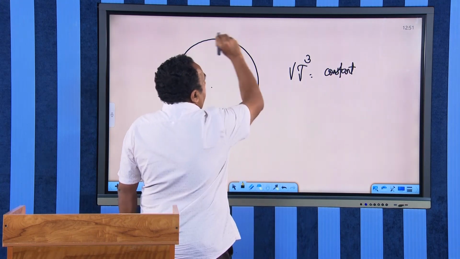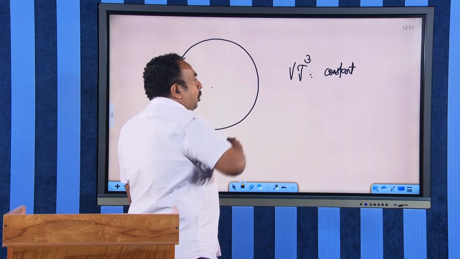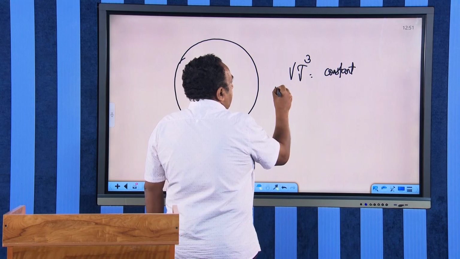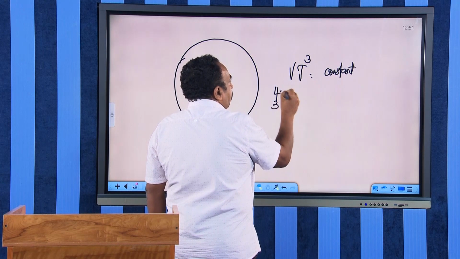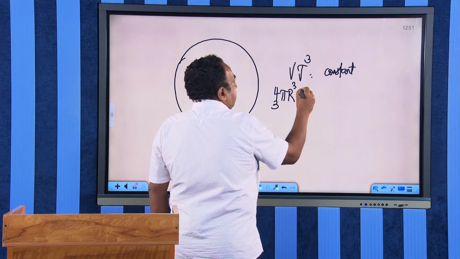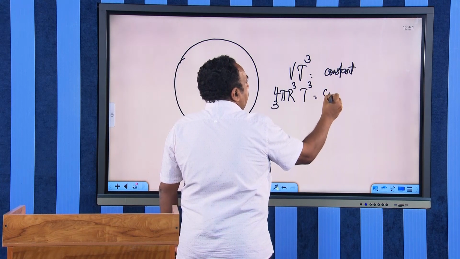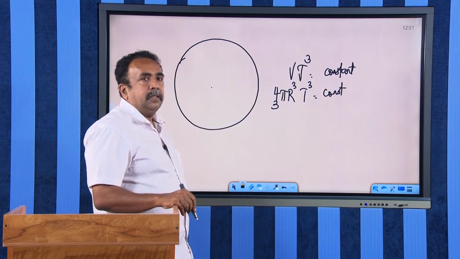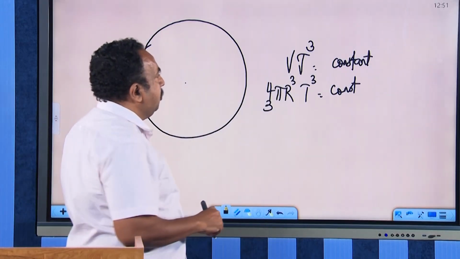If you consider that our whole universe is in the form of a sphere, you can rewrite the expression for the volume as 4 by 3 pi r cubed, where r is the radius, times T cubed is equal to a constant.